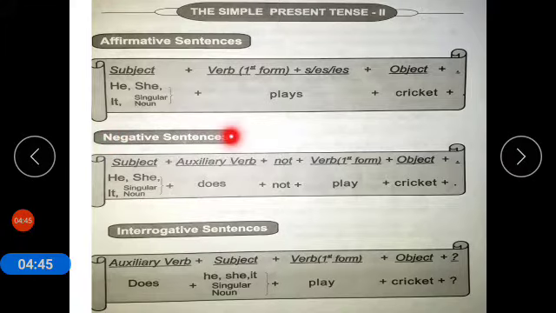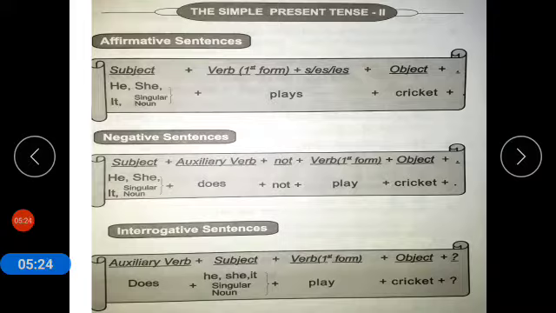The negative of this sentence: we use does. Does is used with the subject he, she, it, or a singular noun. So he does not play cricket. The negative sentence structure will be subject, auxiliary verb, not, first form of verb and object. Now coming to the interrogative sentence, we use the auxiliary verb at the start of the interrogative sentence. So we will say, does he play cricket?